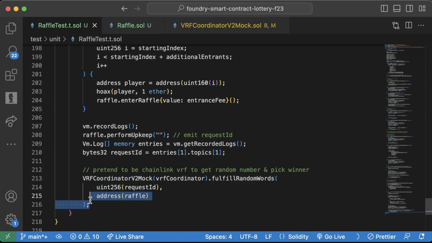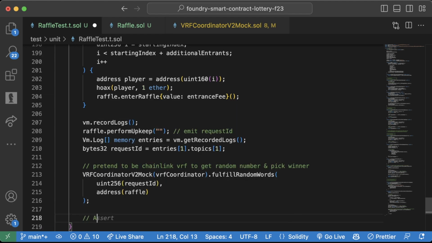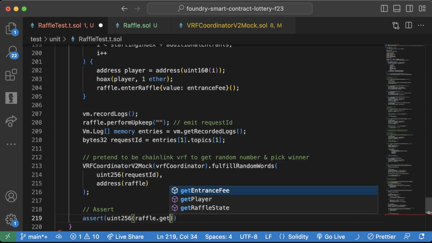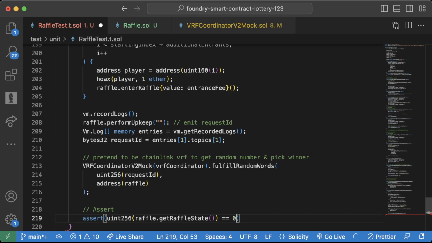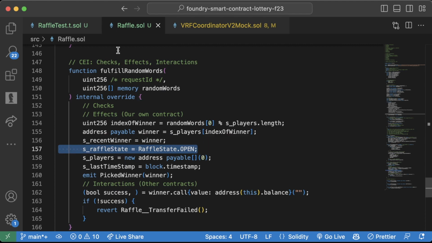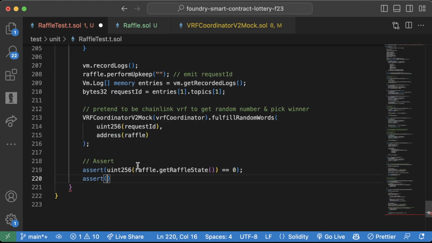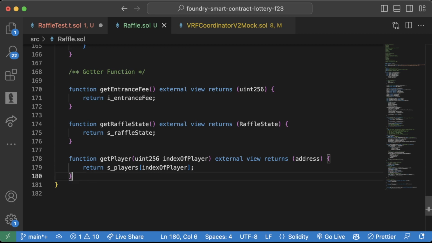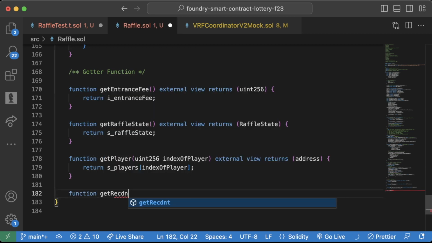Now that we have the Chainlink VRF actually pretending to be the winner, we can do some asserts. So we could assert the uint256 of raffle.getRaffleState equals 0. It should be back to being open, right? Because if we look in our raffle, we reset the raffle state to being open. Okay, what else should happen? Well, what else do we do in here? We pick a winner. So this recent winner variable should be something. So assert recent winner variable does not equal address 0. We should have a recent winner. And oh, that doesn't actually exist. So let's create a function at the bottom. Function getRecentWinner.